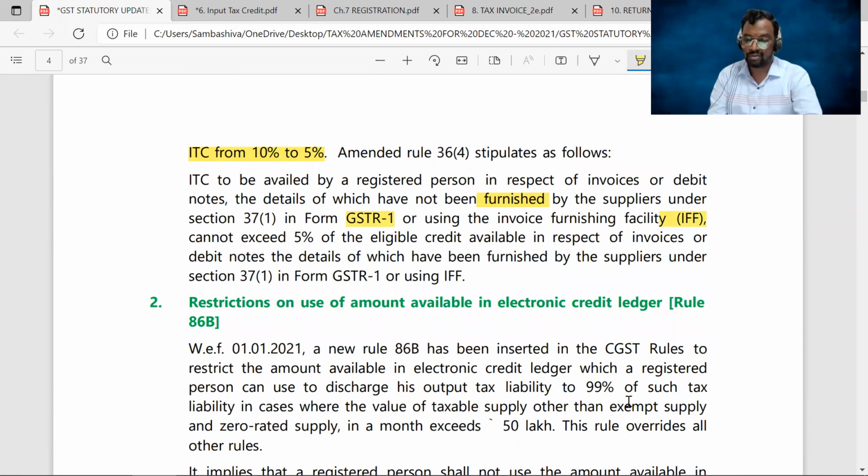Okay, sir. So now the two changes are: number one, the word uploaded is exchanged with the word furnished. So now the supplier has to upload the details of invoices into the GSTR 1, as well as furnish the GSTR 1 with the department. Then only the recipient can claim the input tax credit. With respect to the invoices uploaded and furnished, 100%. With respect to the invoices which are not furnished, he can claim a maximum of 5% of the eligible input tax credit. Clear, everyone, sir? Right. Next one.